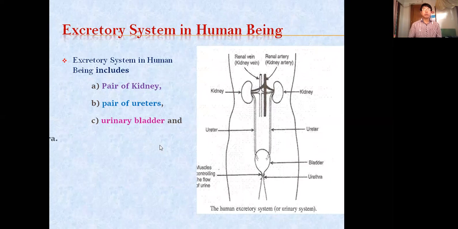The next one is the urethra. Through the urethra, the urine goes out. This urine is the main waste material produced in our body. Mainly the nitrogenous wastes are present in the urine. Here we will mainly be discussing urine formation, how urine is formed. So these are the different parts of the excretory system.